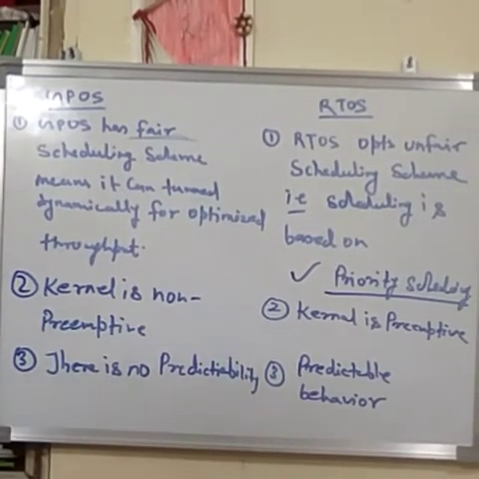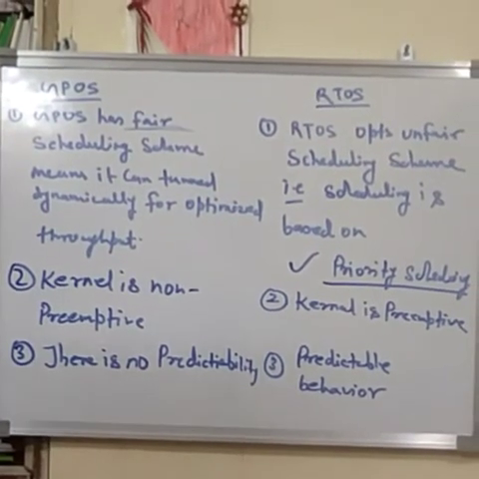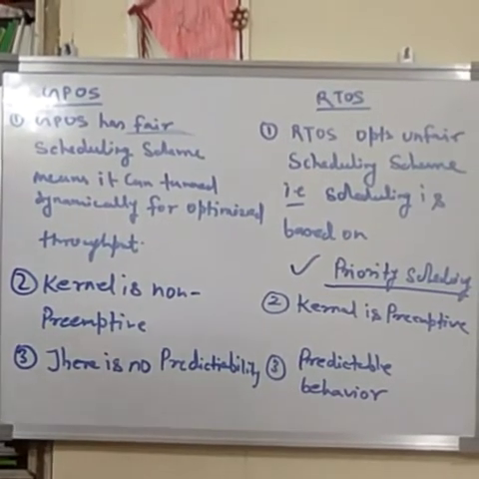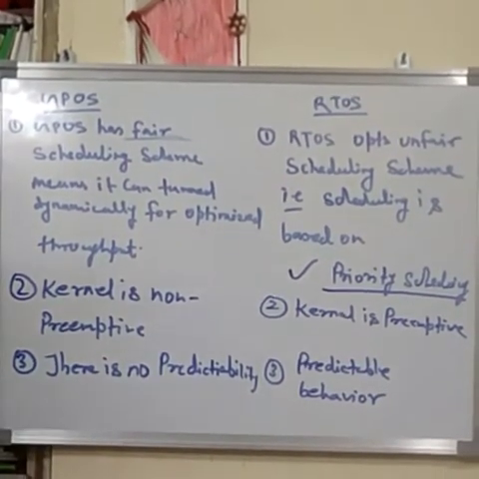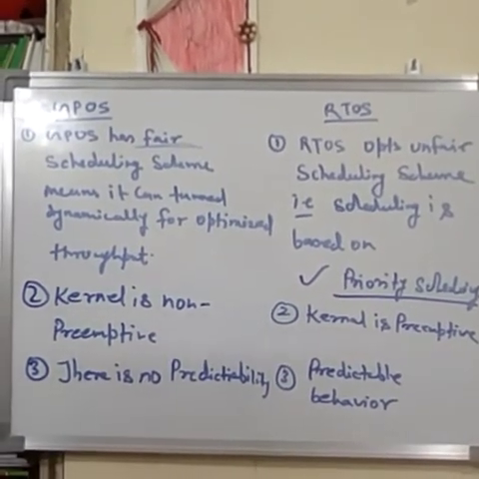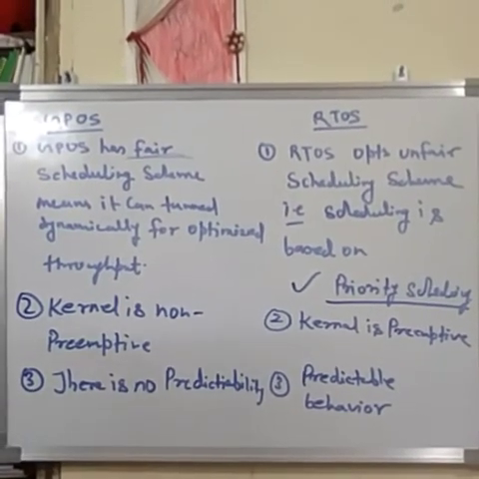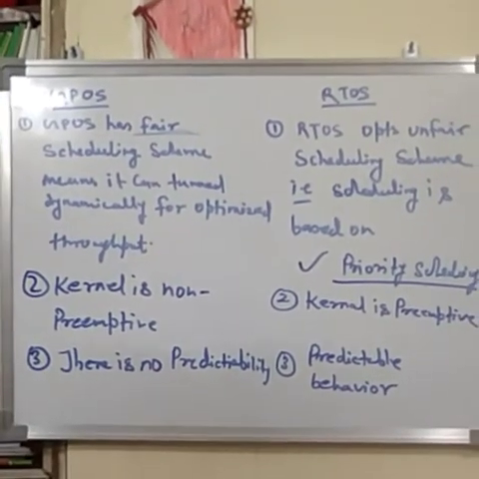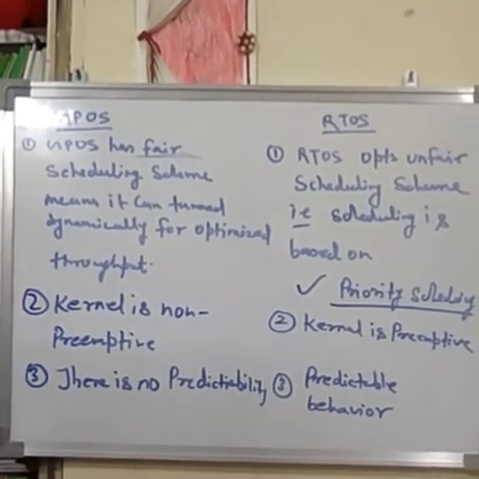If you see one example like an aircraft, and you're running one task based on the fuel, and it is predicting the availability of fuel. If that particular process or task does not report at that particular time, then we can understand there may be a problem during the flight. So these are the three major differences of GPOS and RTOS.